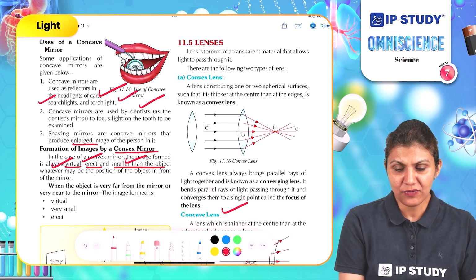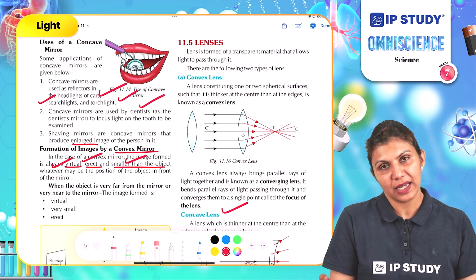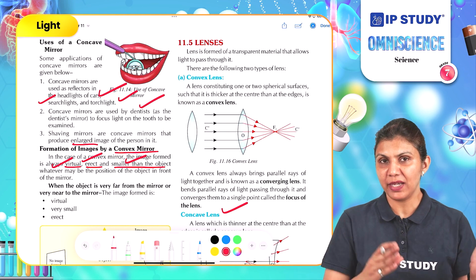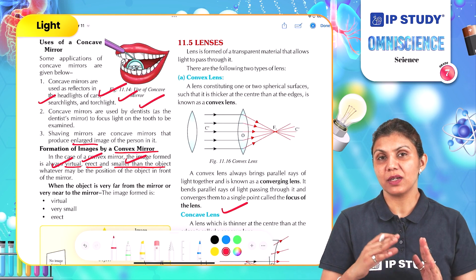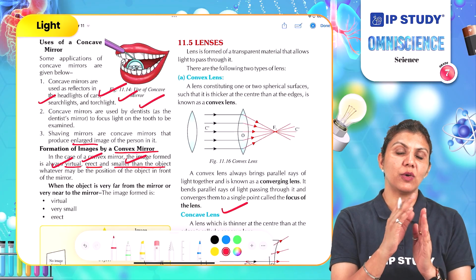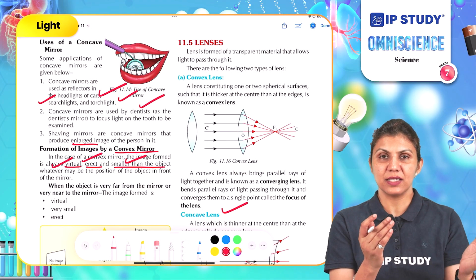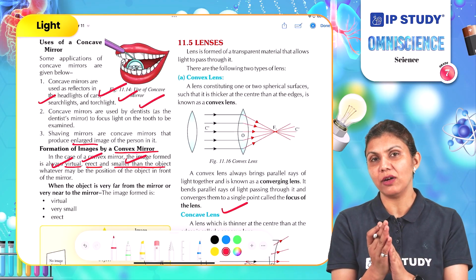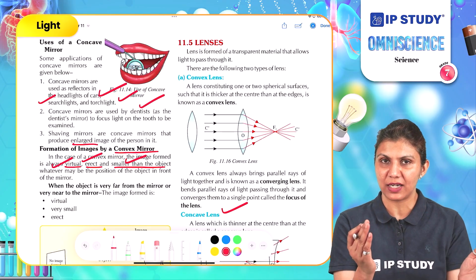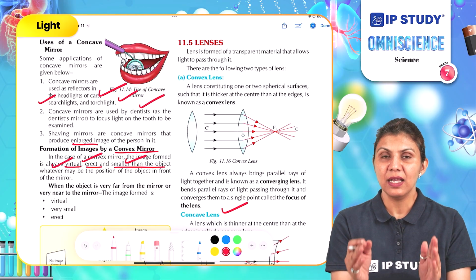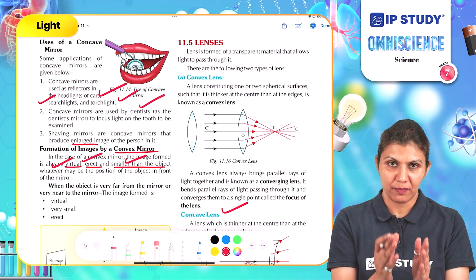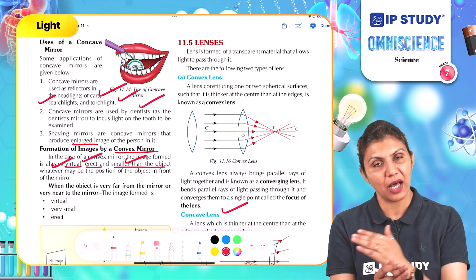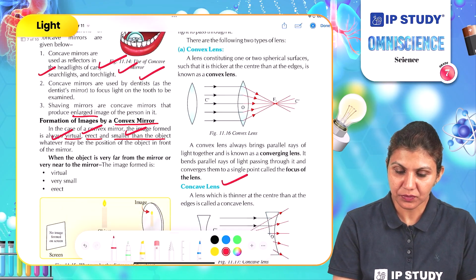So a lens is formed of a transparent material that allows light to pass through. We were making the mirror from a piece of glass, but we were coating one of the sides to make the other side reflective, so that the light cannot pass through, only be reflected from that. But in the lens, we are not making this kind of coating, so that the piece of glass can allow the light to pass through.